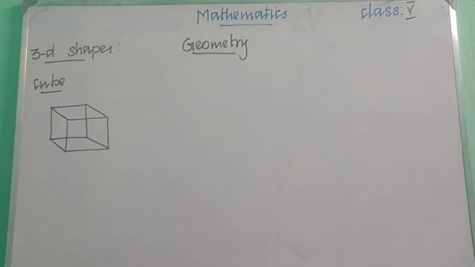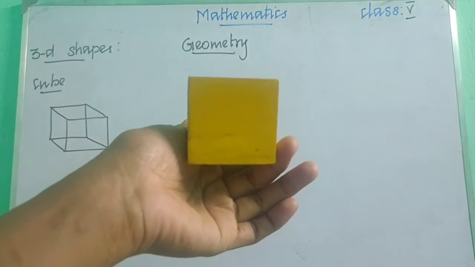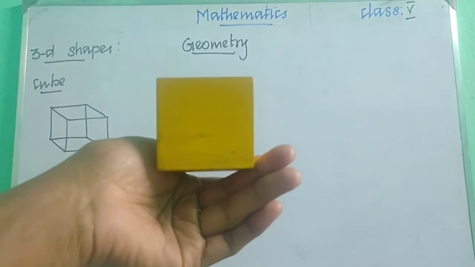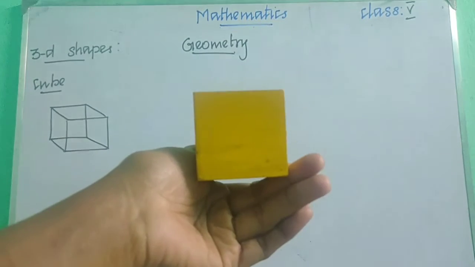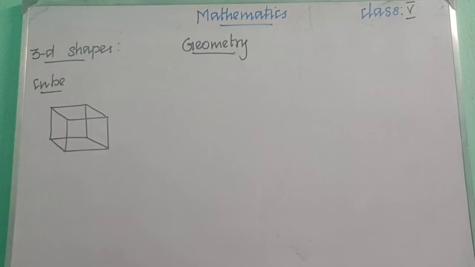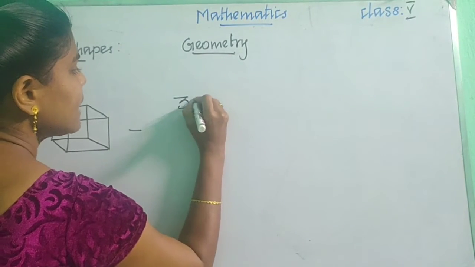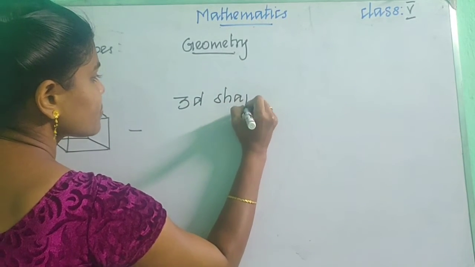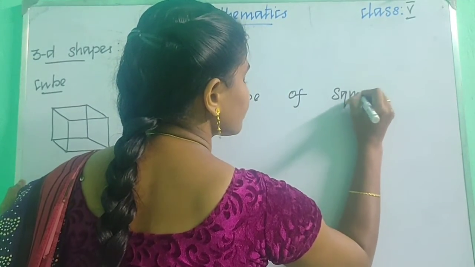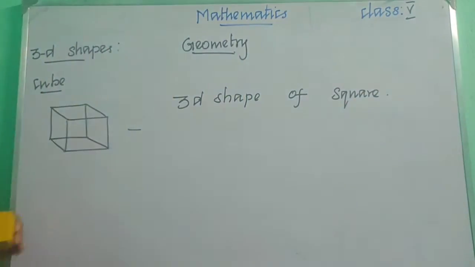So first of all, let me teach you about the cube. We have already discussed the 3D shape of a square. The 3D shape of a square is a cube. You can see the square here, right? So the 3D shape of square is cube. Is it clear?